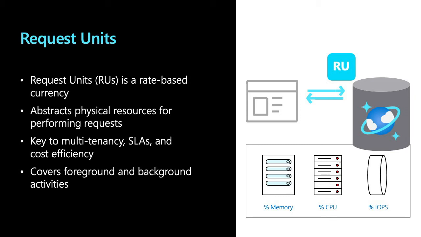As I said earlier, you don't need to configure any memory, RAM, or storage required for the operations you do in Cosmos DB. The only thing you focus on is the amount of storage you are storing in Cosmos DB, and the second thing is the amount of throughput you are expecting for your workload. Request units are a physical abstraction of how the platform as a service offers you the memory and hardware for providing throughput for your workload.